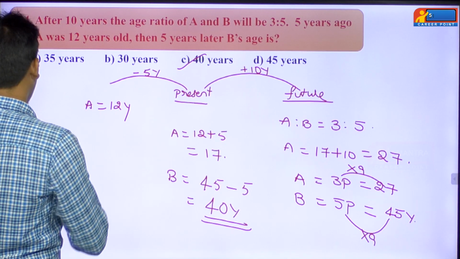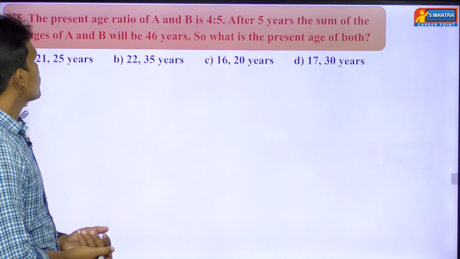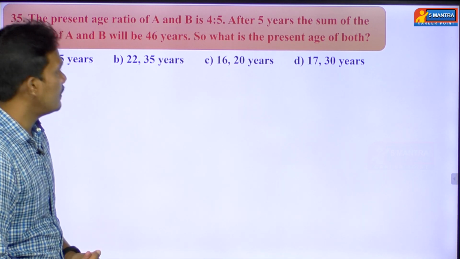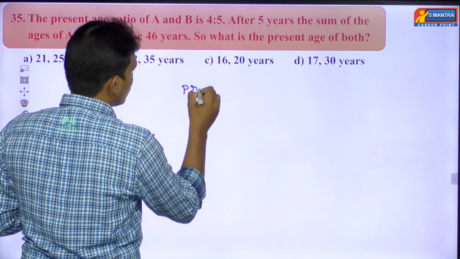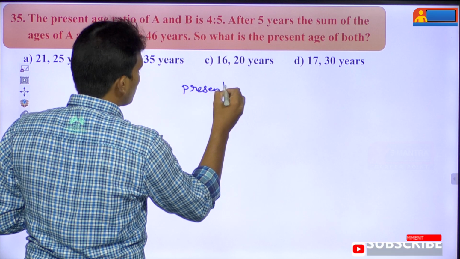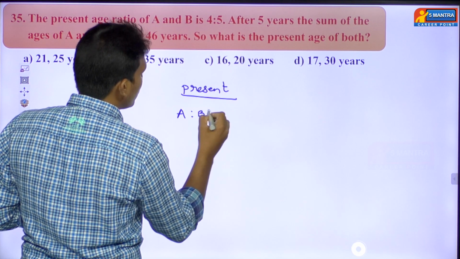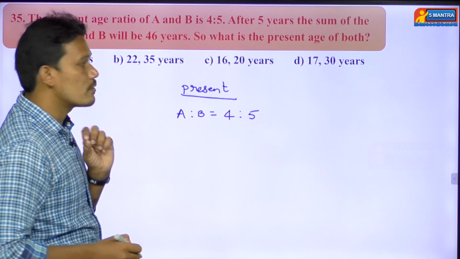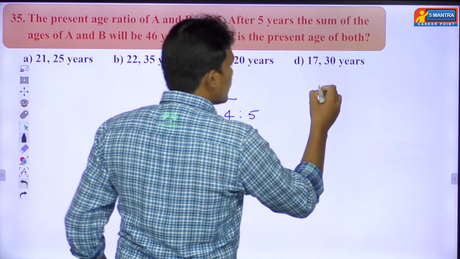Question number 35. Now we'll see question number 35. What's the question he has given? The present age ratio of A and B is 4:5. Okay. Yeah, see here he's talking about present. He's talking about present. Okay. So what's the age ratio? That is A is to B is equal to 4:5. Then after 5 years means they're talking about the future.